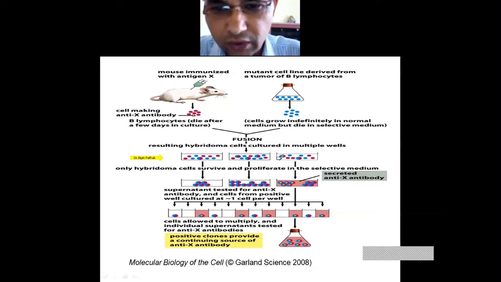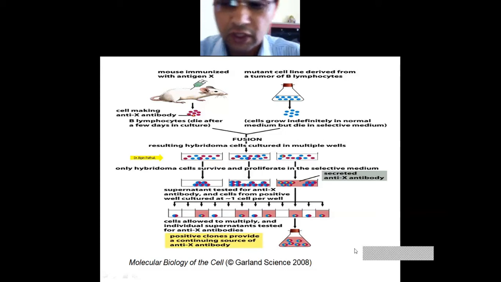And this is your normal medium. You culture it, and in this selective medium the normal tumor cells and normal cells will die. Only the hybridoma cells, the hybrid cells, survive and proliferate.